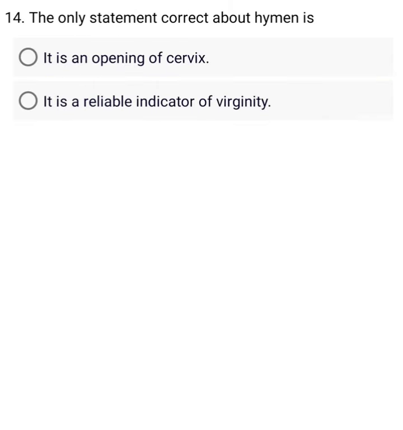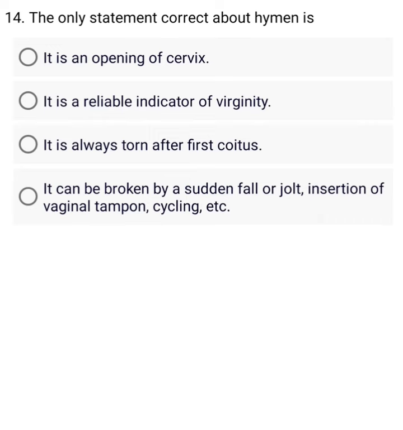The only statement correct about hymen is A. It is an opening of cervix. B. It is a reliable indicator of virginity. C. It is always torn after first coitus. D. It can be broken by a sudden fall or jolt, insertion of vaginal tampon, cycling, etc.